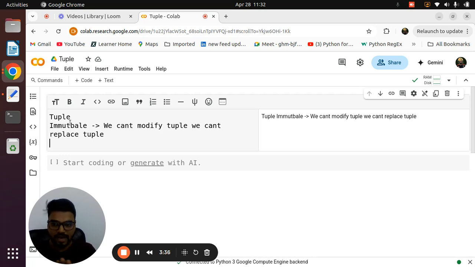Okay, so try to remember, I'm not writing this point. Try to remember, a tuple is faster than your list. The second most important thing: inside a list we can declare elements directly in a square bracket, but in a tuple we need to give the round bracket.